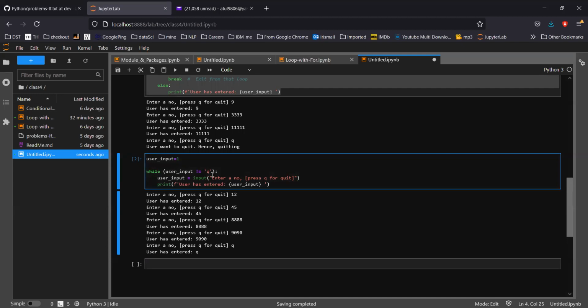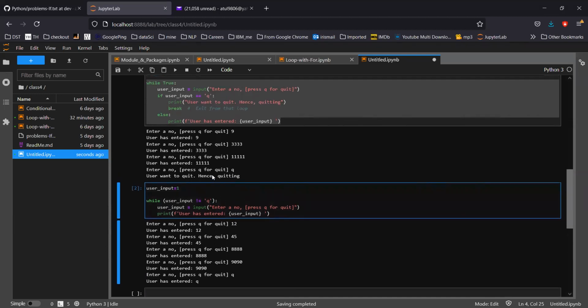If you see, the functionality, the logic is same, but there is a slight difference. The slight difference is here, if user has entered Q, it is not at all entering inside the loop.